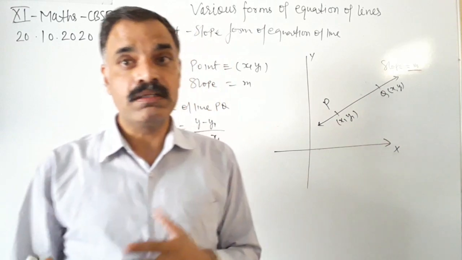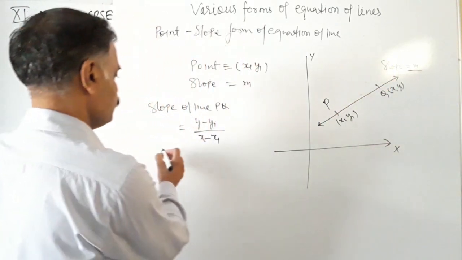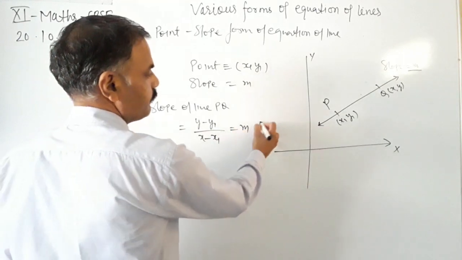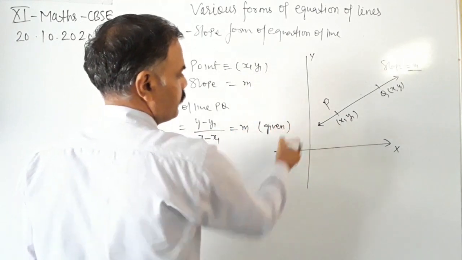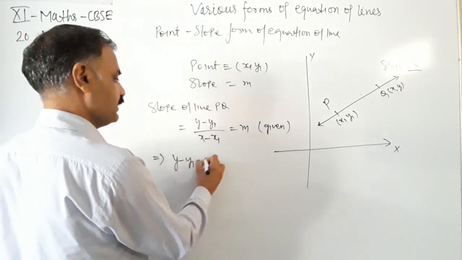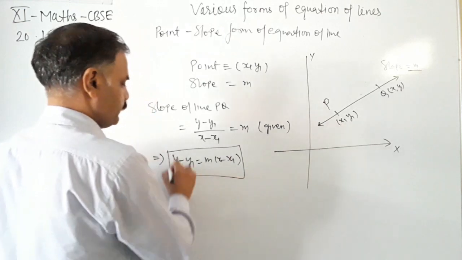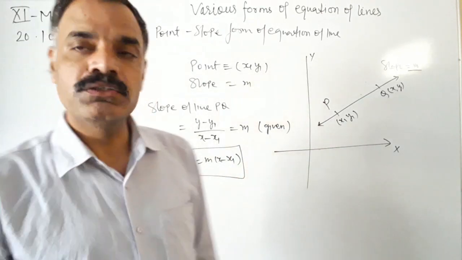And we are already given the slope, that is m. So this is equal to m. So we can write y minus y1 equals m into x minus x1.